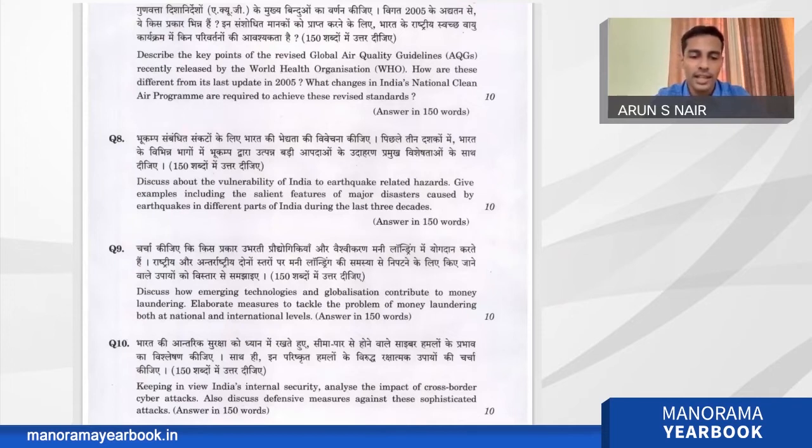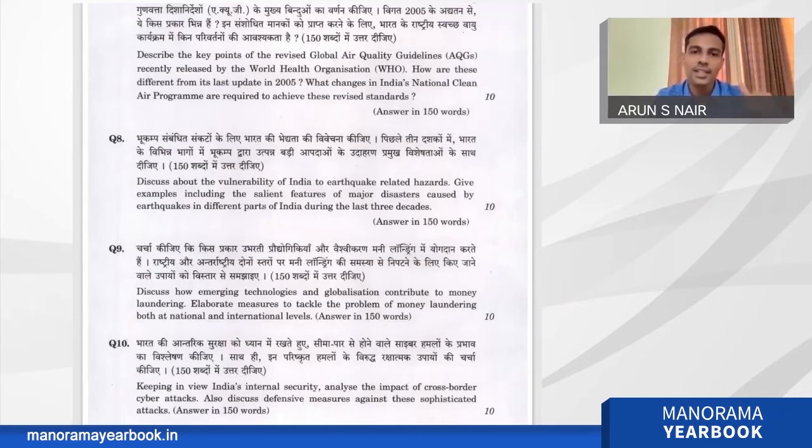And the key points are like the previous upper limits of various air quality parameters, like particulate matter 2.5 or 10, or carbon monoxide, or ozone, or sulfur dioxide, or nitrogen dioxide. These were at a higher level, and recently they were edited to a lower level. For example, for particulate matter 2.5, previously the annual average was considered to be 10, and now it is reduced to 5. And the 24-hour PM 2.5 was considered as 25. Now it is reduced to 15. And this is the kind of revision that happened. So only if you know the data, you can answer this question.